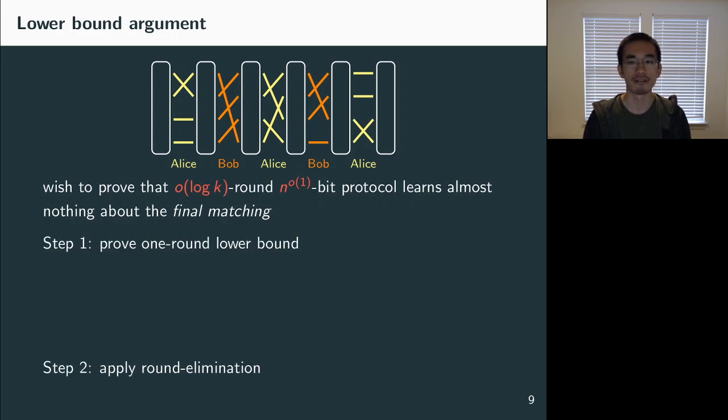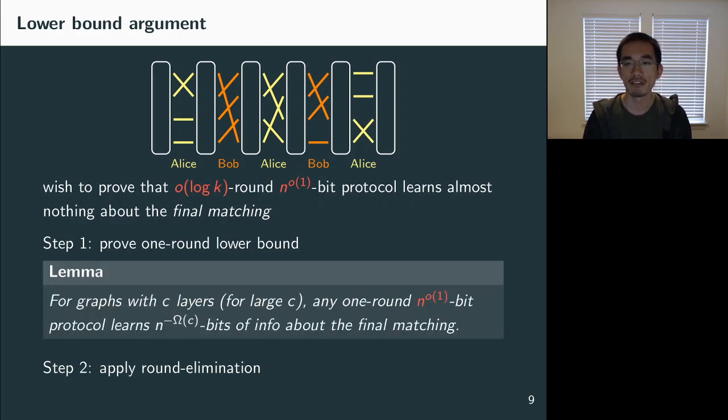The proof consists of two steps. First, we'll prove a one-round lower bound, and then we apply a round elimination argument to eliminate the number of rounds one at a time, to extend the lower bound to multiple rounds.